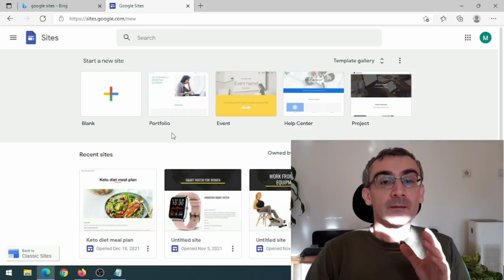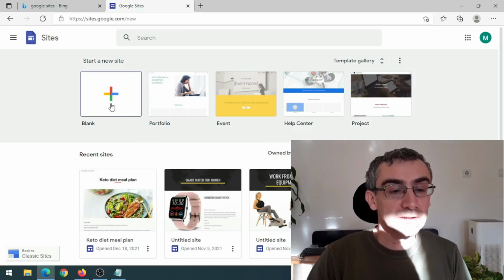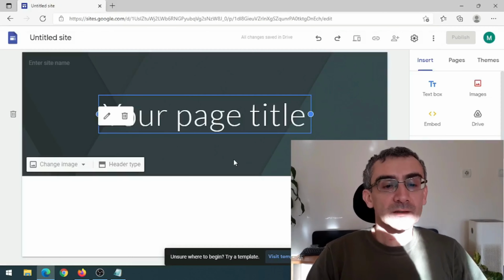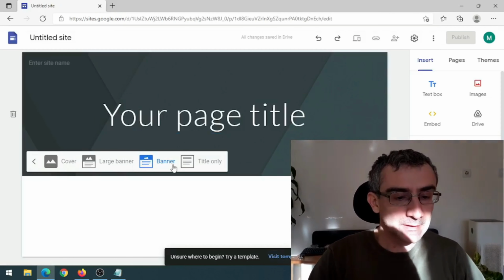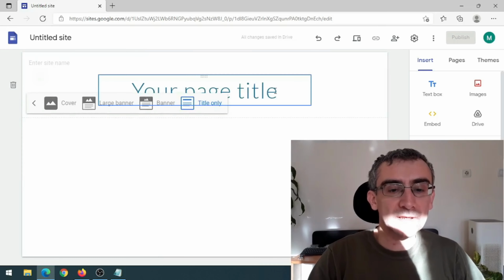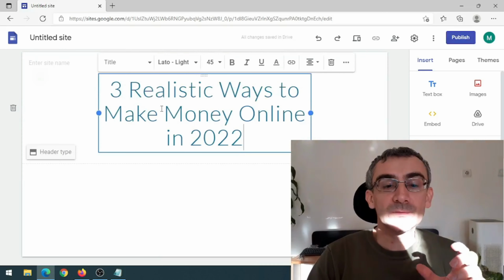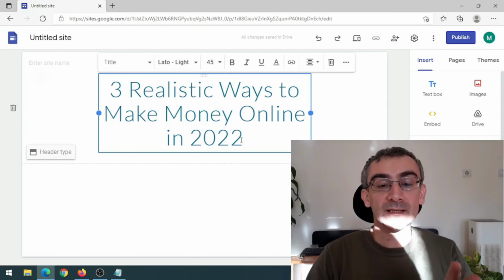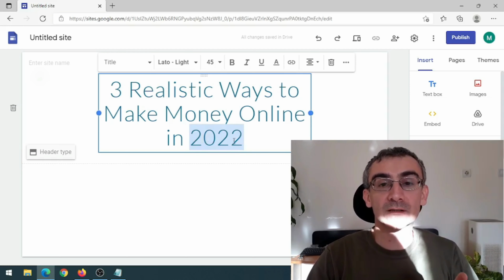If you have a Gmail account, you have Google Sites. So what you need to do is click here on blank to create a new Google site. And first I'm going to change this header type. So just click here on header type and let's say title only. And I need to add a title. Okay. So I will say something like this: 3 realistic ways to make money online in 2022, because it is the end of December of 2021. So 2022 is a better title.